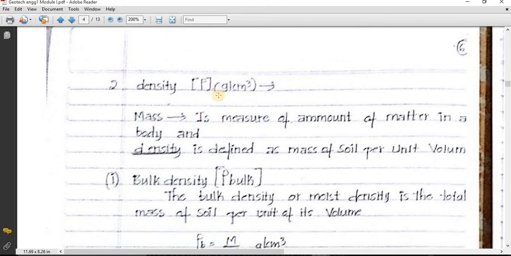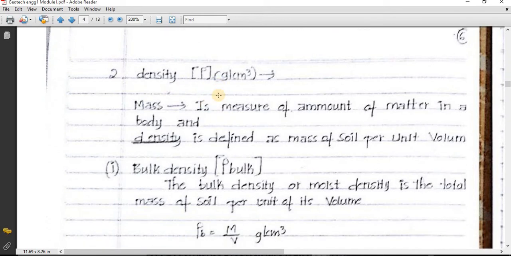Next term is density. Before studying density, let us study mass. Mass is a measure of the amount of matter in a body. We have studied this in physics. Density is defined as mass of soil per unit volume. In general, density is nothing but mass by volume. Remember, unit of mass is grams or kg. So mass of soil per unit volume is going to give us the density.